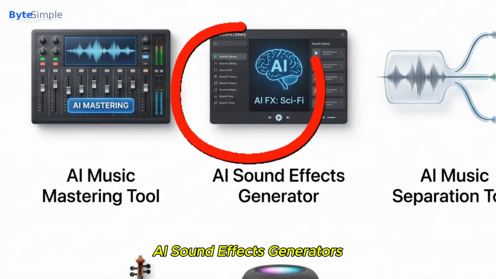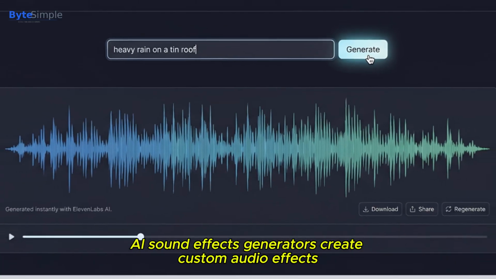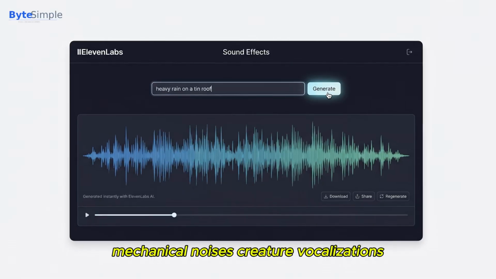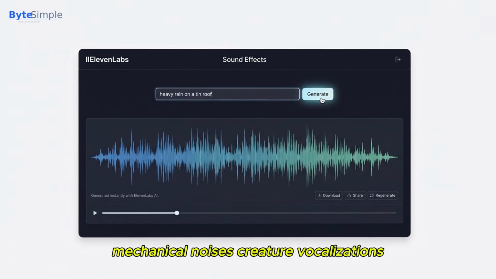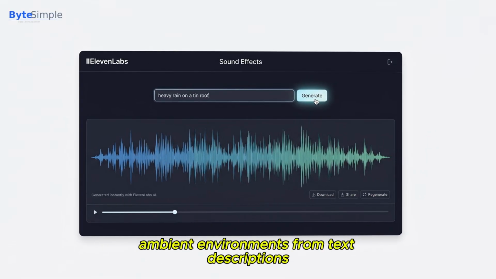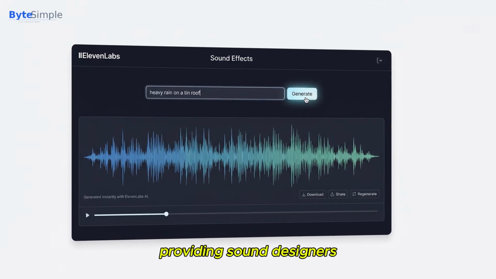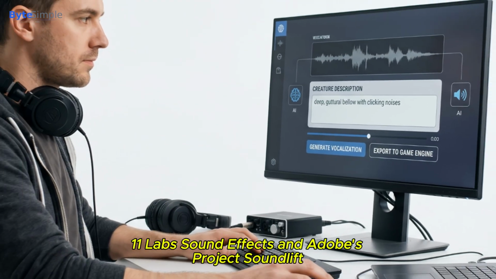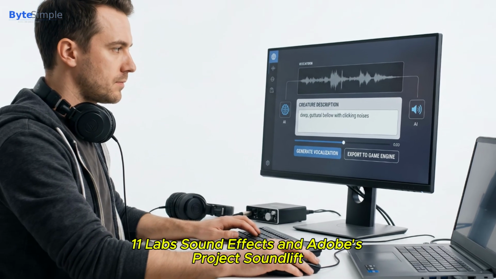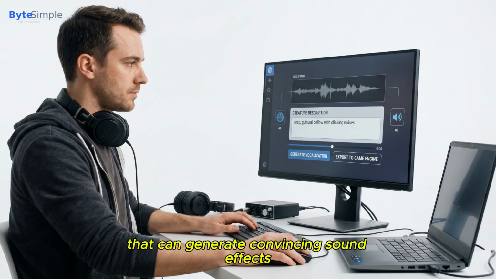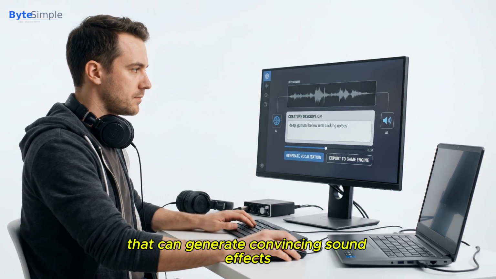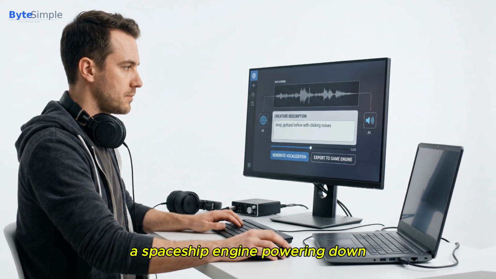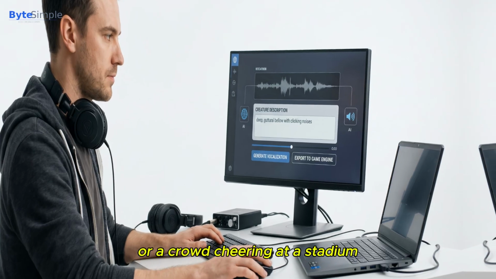AI sound effects generators. AI sound effects generators create custom audio effects, footsteps, weather sounds, mechanical noises, creature vocalizations, ambient environments from text descriptions, providing sound designers with an alternative to traditional sample libraries. ElevenLabs Sound Effects and Adobe's Project SoundLift represent emerging tools that can generate convincing sound effects from simple descriptions: heavy rain on a tin roof, a spaceship engine powering down, or a crowd cheering at a stadium.